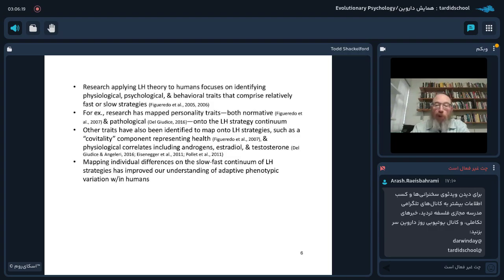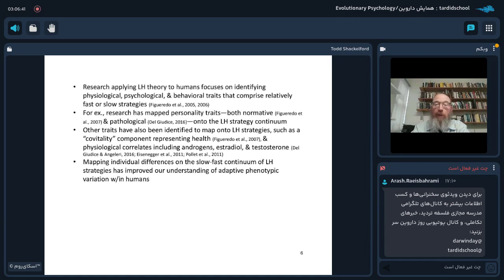Now, research applying life history theory to humans focuses on identifying physiological, psychological, and behavioral traits that comprise these relatively fast or slow strategies. So, for example, research has mapped personality traits, both normative and pathological, onto this life history strategy continuum.